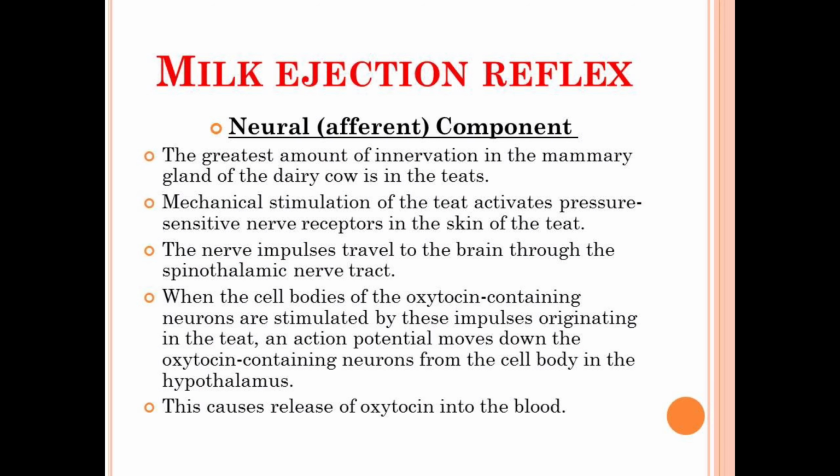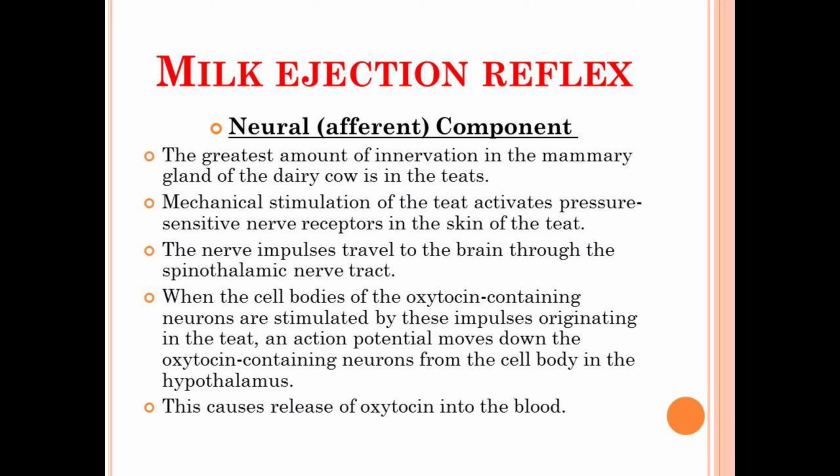The mechanical stimulation of the teat, because of the suckling done by the calf, activates the pressure sensitive nerve receptors present in the skin of the teat. Now these receptors will generate the nerve impulse that will transfer towards the brain with the help of the spinothalamic nerve tract.